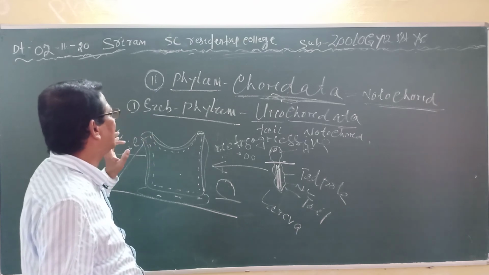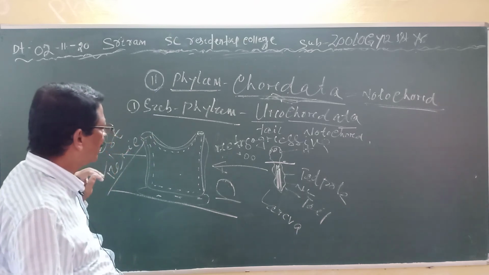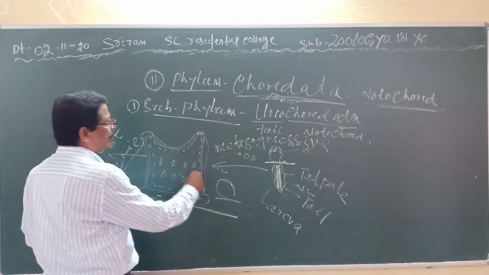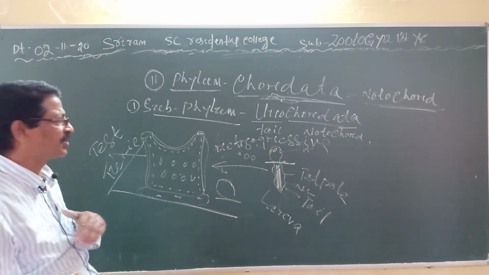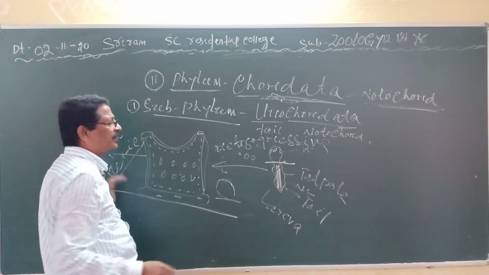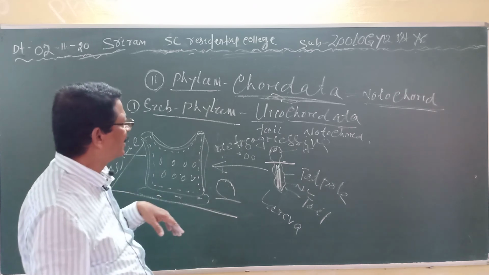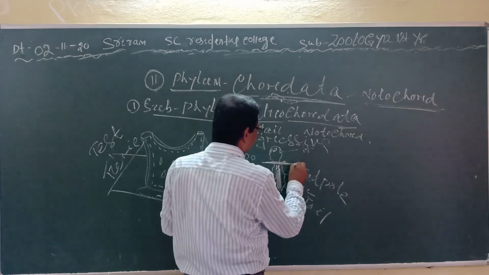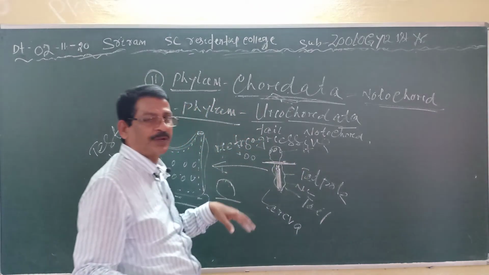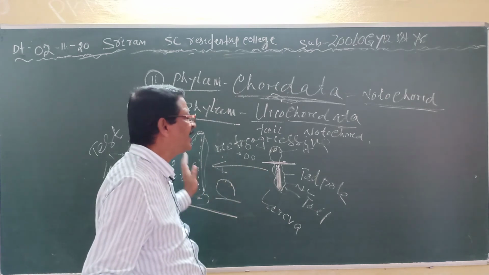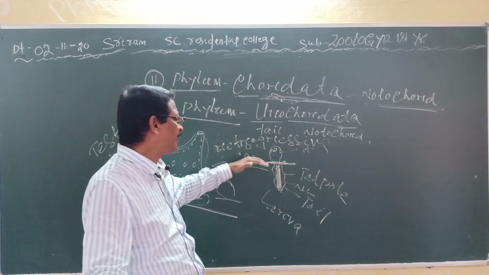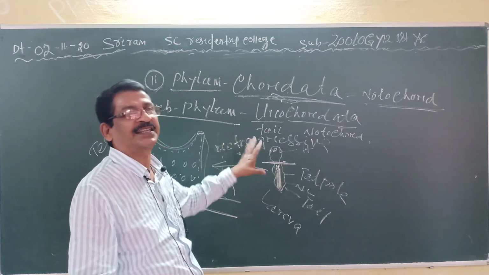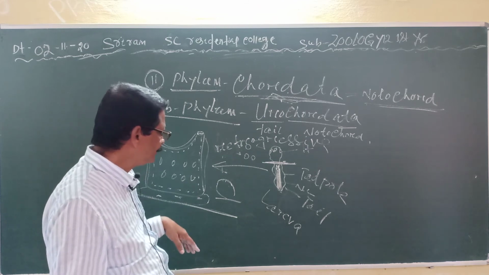Clear? It has a large number of gill slits. These gill slits open into an ectodermal covering called the atrium. Then the notochord is present at the tail region and restricted to the larval condition only, but it is absent in the adult form, because at the time of detachment of the tail it is also discarded.